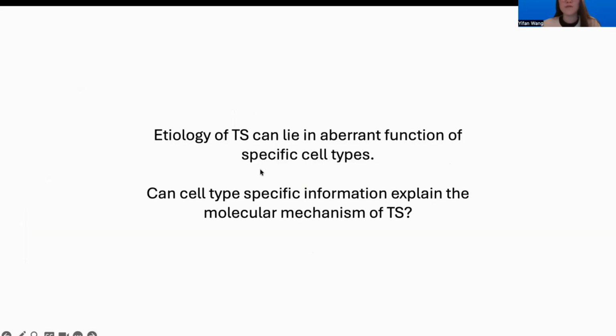So with all the previous studies, we could assume that the etiology of TS can lie in aberrant function of specific cell types, for example, interneurons and microglia, observed using the bulk methods. However, in this study, we're wondering whether cell type specific information can explain better the molecular mechanism of TS.